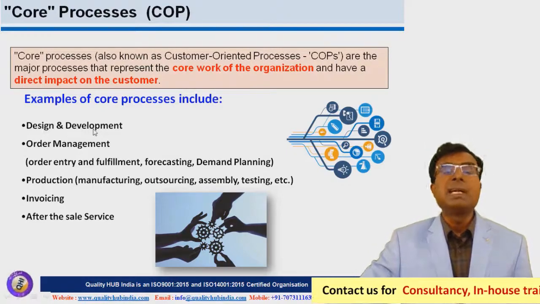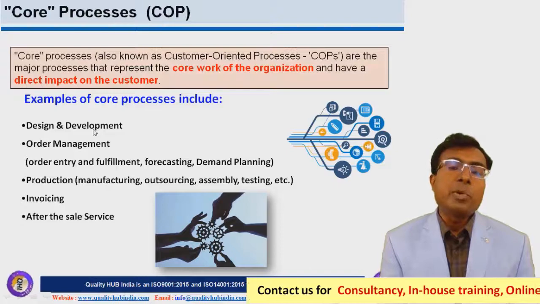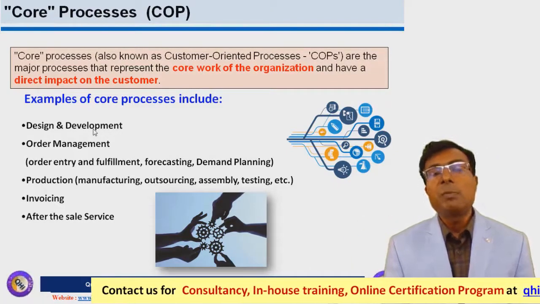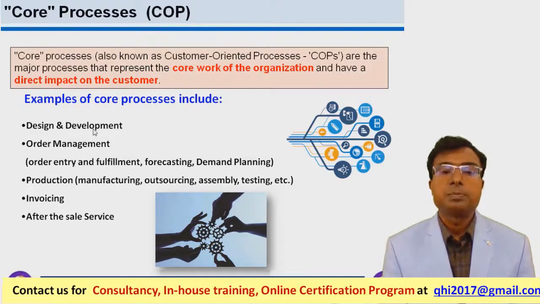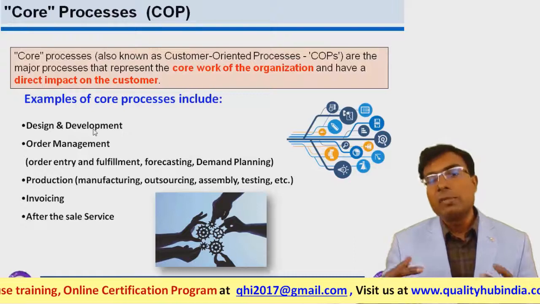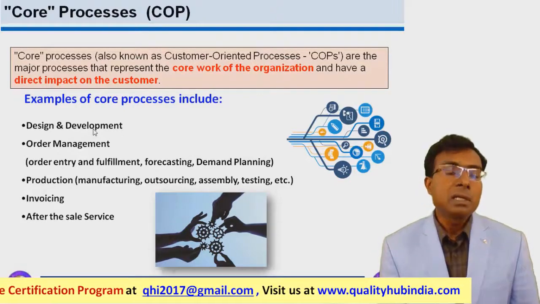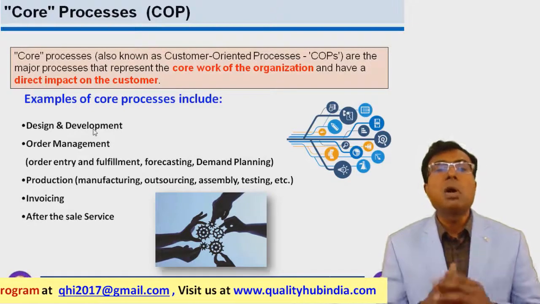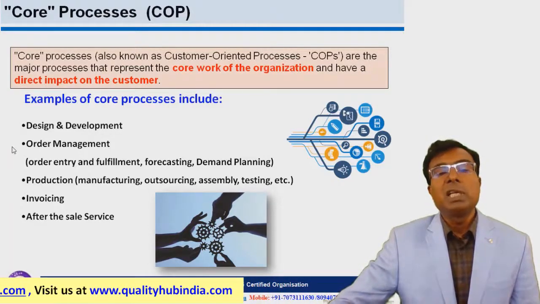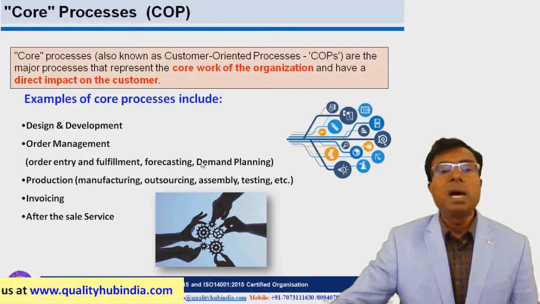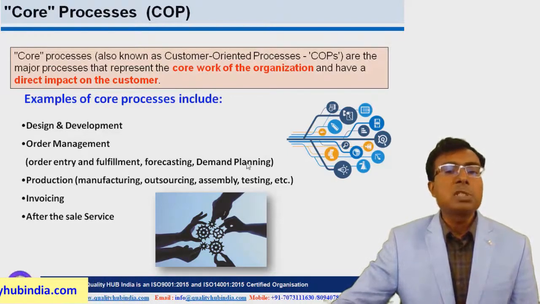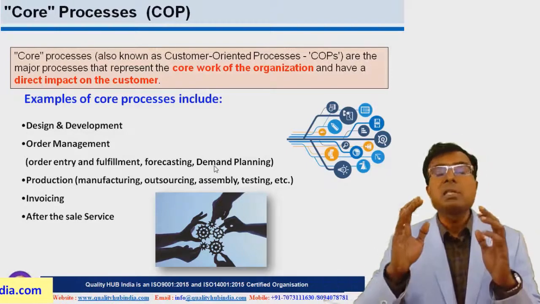For example, design and development. So when we design a product or when we develop a product, it directly impacts the fitment, form and functional aspect of the customers. Or if we are into a service organization also, and when we design the delivery of a service, it directly impacts the customer. That's why it is called core or customer oriented processes. When we talk about order management, we might be talking about forecasting order or demand planning or fulfillment of the order. So all these elements or all these processes basically directly impact the customer.